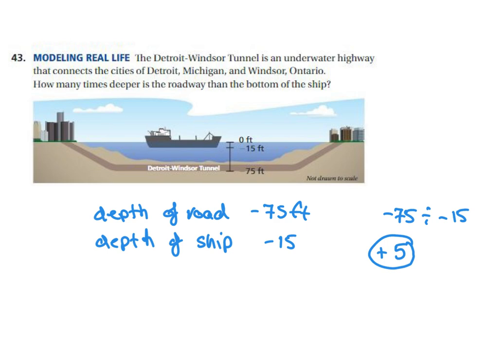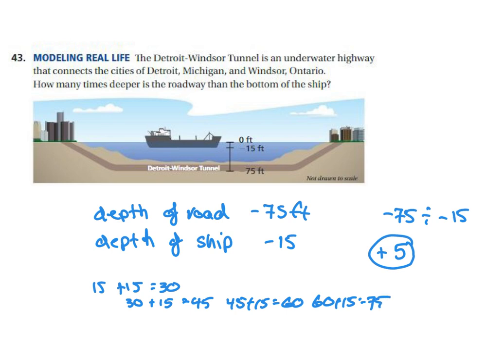In order to figure that out, the division part, you could skip count. 15 plus 15 is 30. 30 plus 15 is 45. 45 plus 15 is 60. And 60 plus 15 is 75. So you skip counted once, twice, 3, 4, and 5 times. Because skip counting, repeated addition, it's all the same as multiplication, or in this case, division.